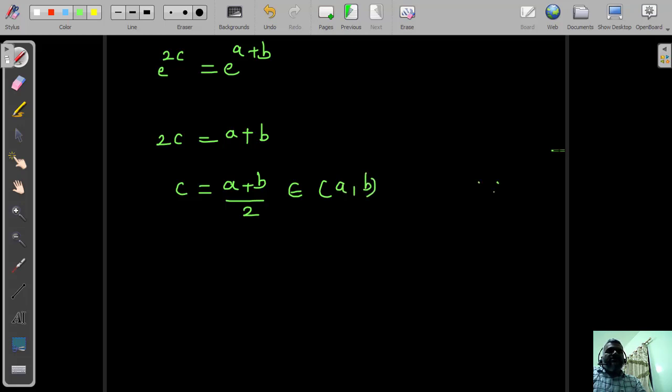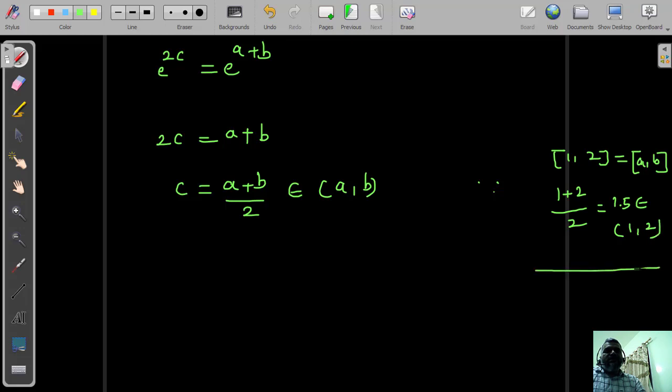Let us take the a comma b interval as, for example, the interval 1 comma 2. So this is your a and b, supposing like this. A is 1, a positive number, 2 is positive as per the rule. You can take any two numbers. Find a plus b by 2, which means the mean. So 1 plus 2 by 2 is equal to 1.5. This definitely belongs to the open interval 1 comma 2. So here this is 1, this is 2, 1.5 lies between 1 comma 2. So c belongs to the open interval a comma b.